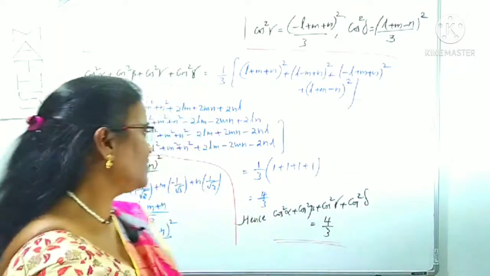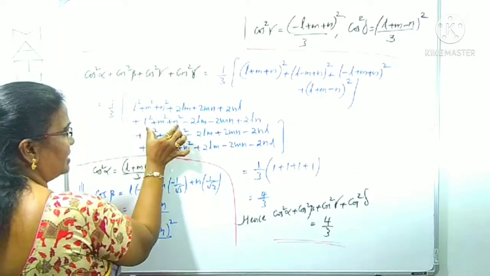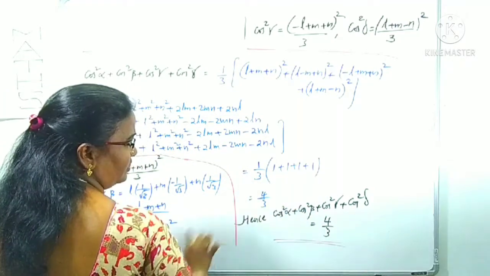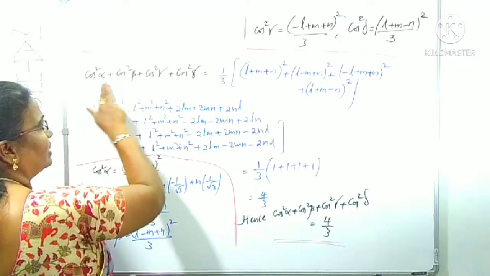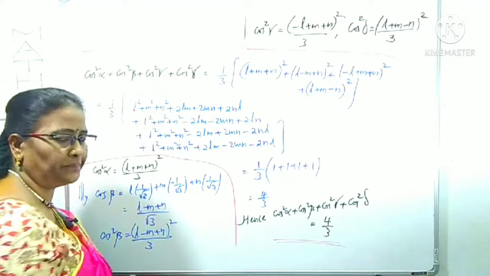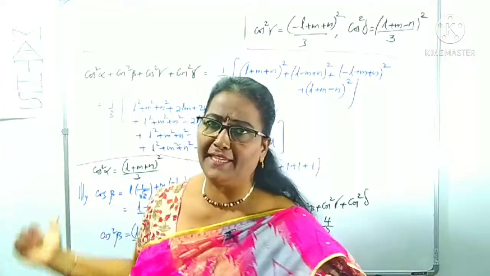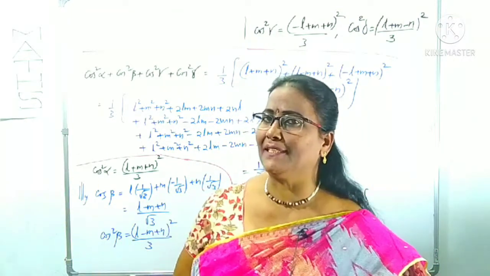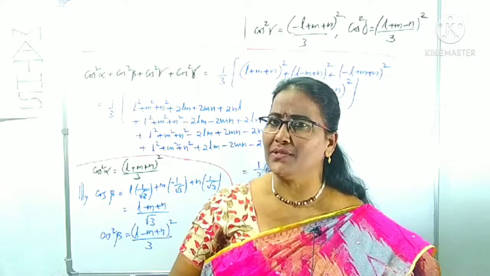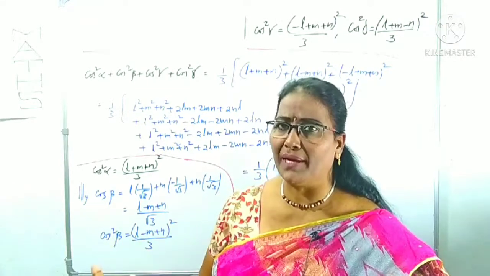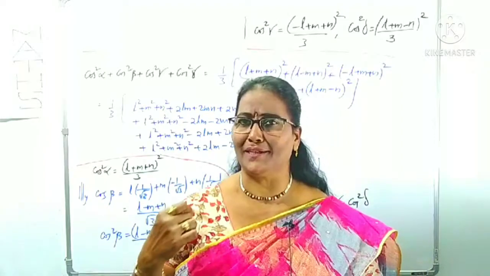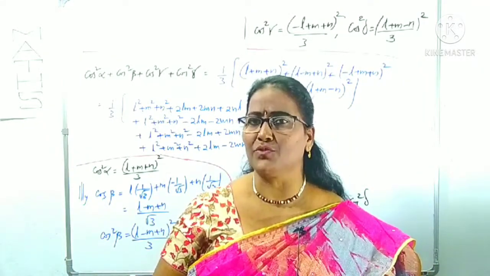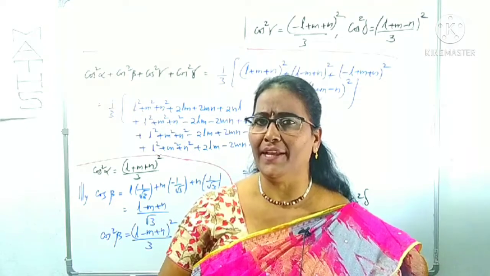1. Means this is 1 plus 1 plus 1 plus 1. There are four ones. Four ones is 4, so 4 by 3. Hence, we got the resultant value as 4 by 3. I had already written this in the notes, the simplification. I explained that clearly, so I think you followed very well. But do the practice. If you do the practice, only then can you get the idea. This is very, very important for 7 marks. Do the practice. If you have any doubt, put a comment.